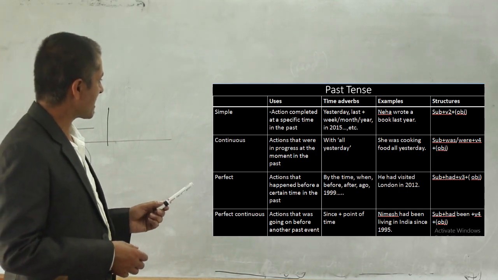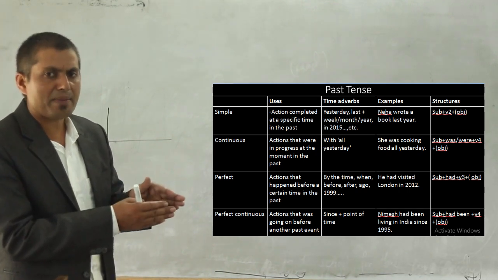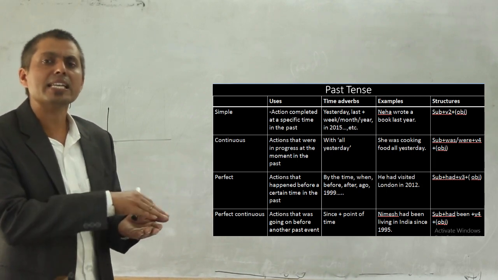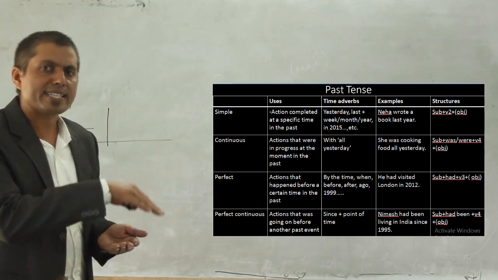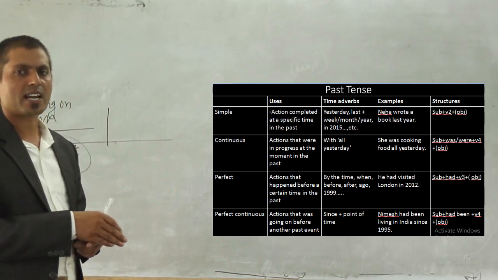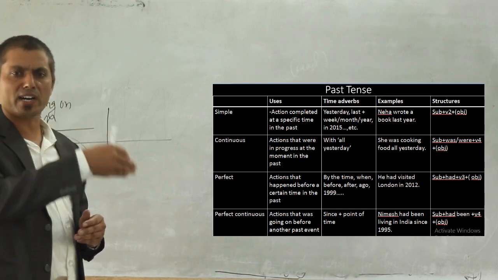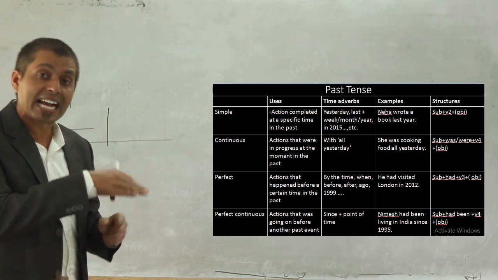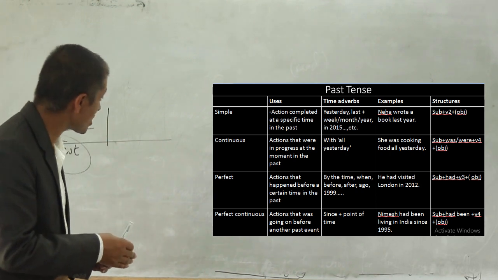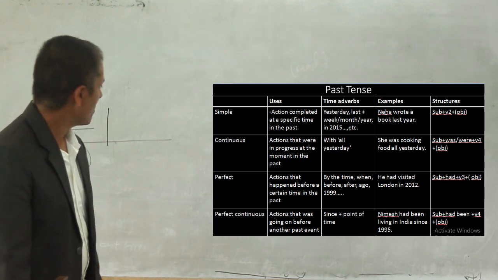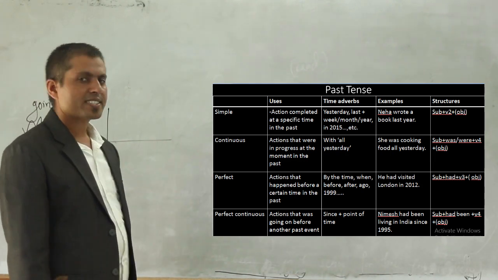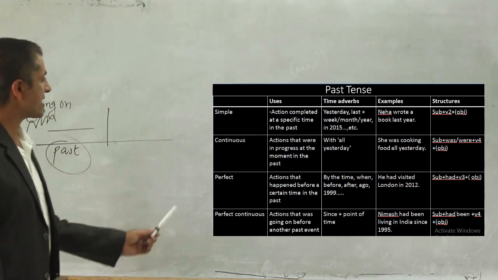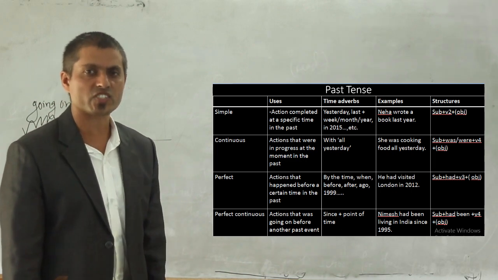Action that was in progress at a moment in the past: at a specific time in the past, the action had not been completed. It was in progress, in continuous movement, right? It had started already and was going on, not finished, right? The action was in motion. In such a situation, we have to use what tense? Past continuous tense, or past progressive tense as well. Okay, my dear students, now let's have a look here at the time when it comes to the past continuous.